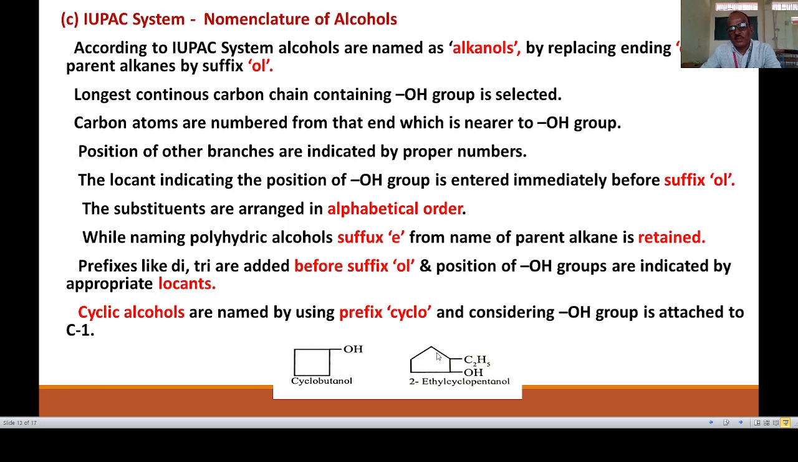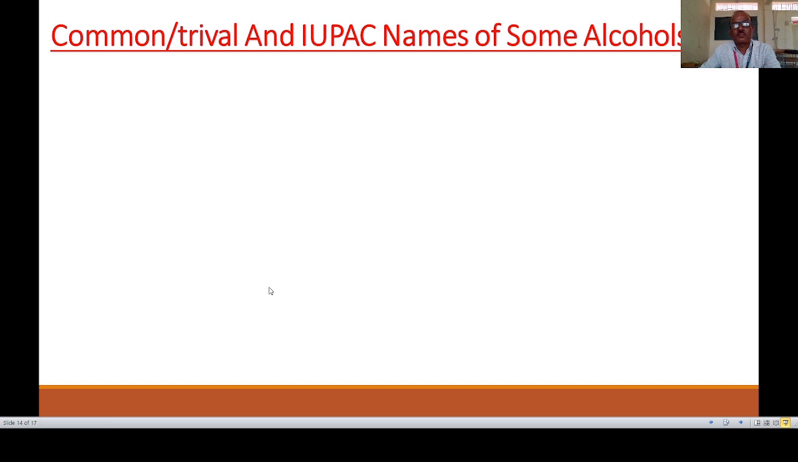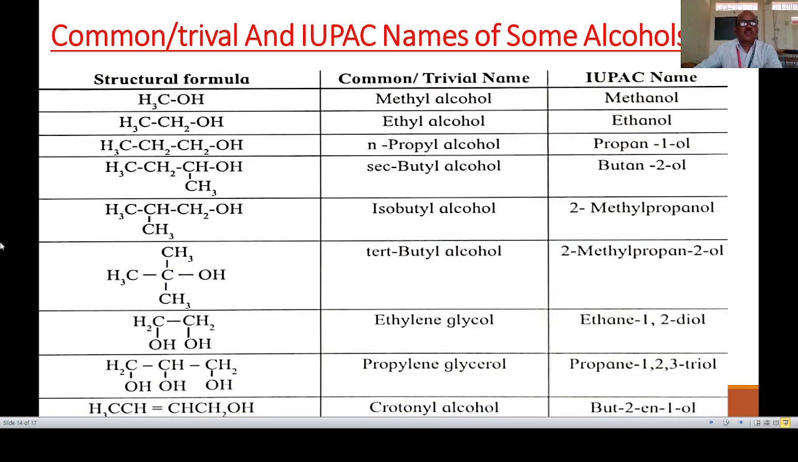Second example, this structure is a cyclopentane and the OH group is attached to this carbon atom, which is always carbon number 1. Here one other branch chain is present, that is C2H5, ethyl. This is attached to carbon number 2. Therefore the name of this cycloalcohol is 2-ethylcyclopentanol.